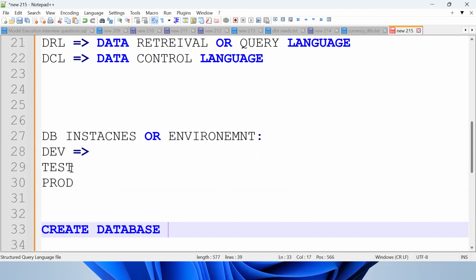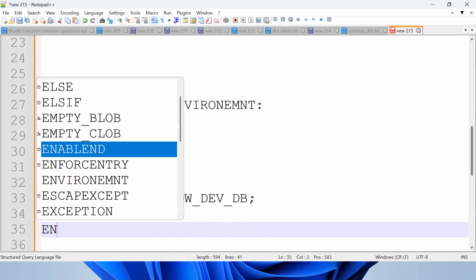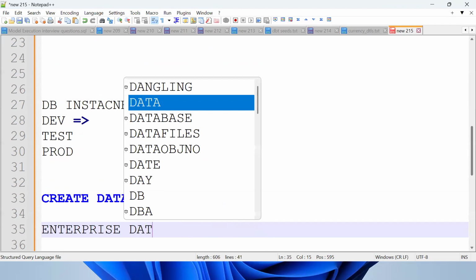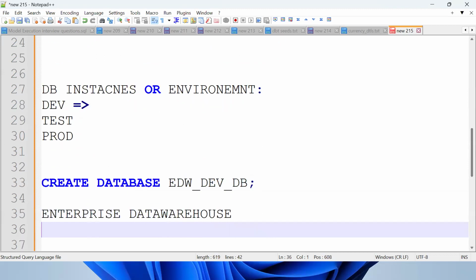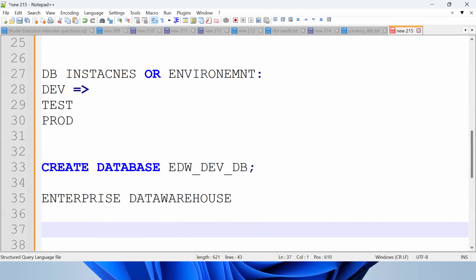First we create one database: EDW dev DB. What is the abbreviation of EDW? Enterprise Data Warehouse. So you need to understand the concepts. It's an enterprise data warehouse. Got the point? So this is good so far.